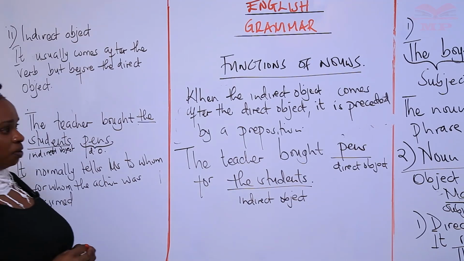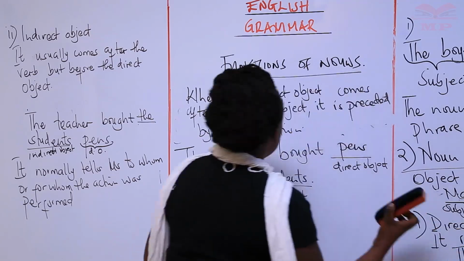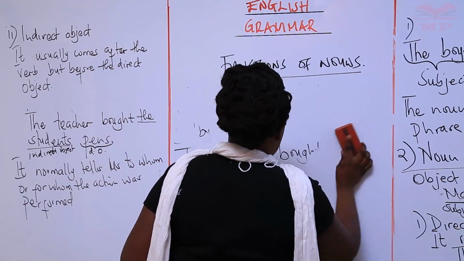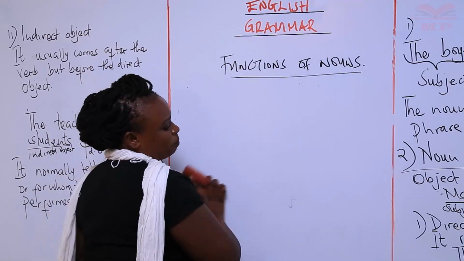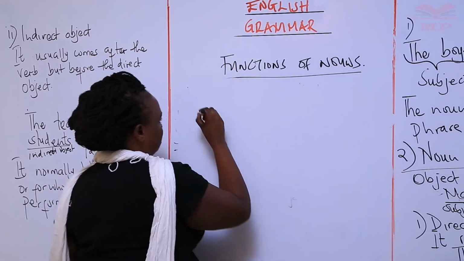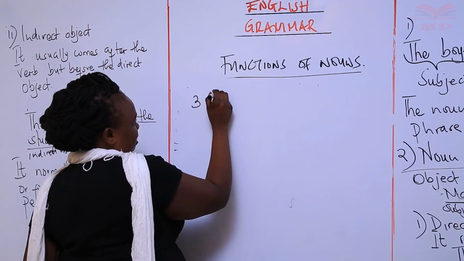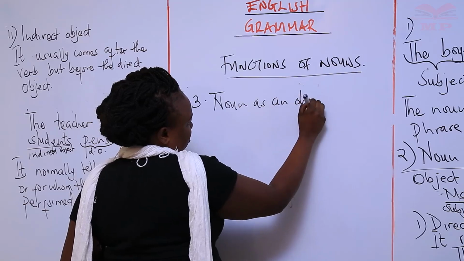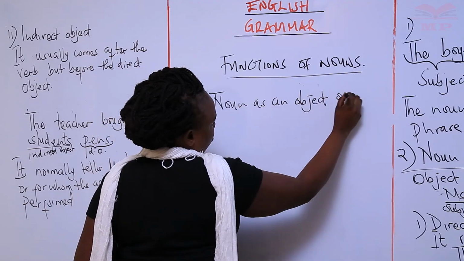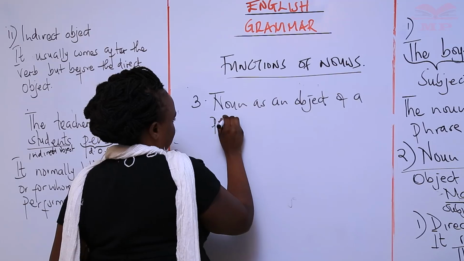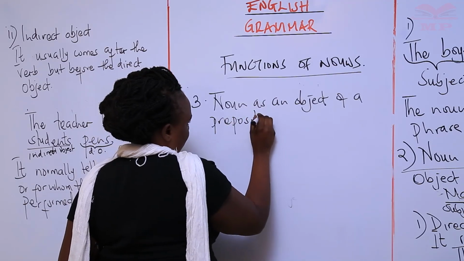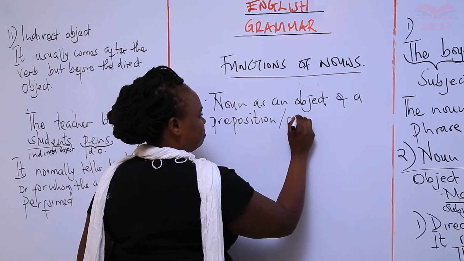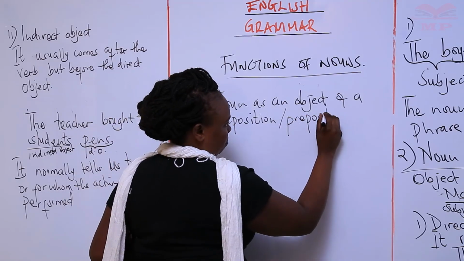All right, okay. Another thing, the noun can also function as an object of a preposition. Number 3, the noun as an object of a preposition, or a prepositional complement.